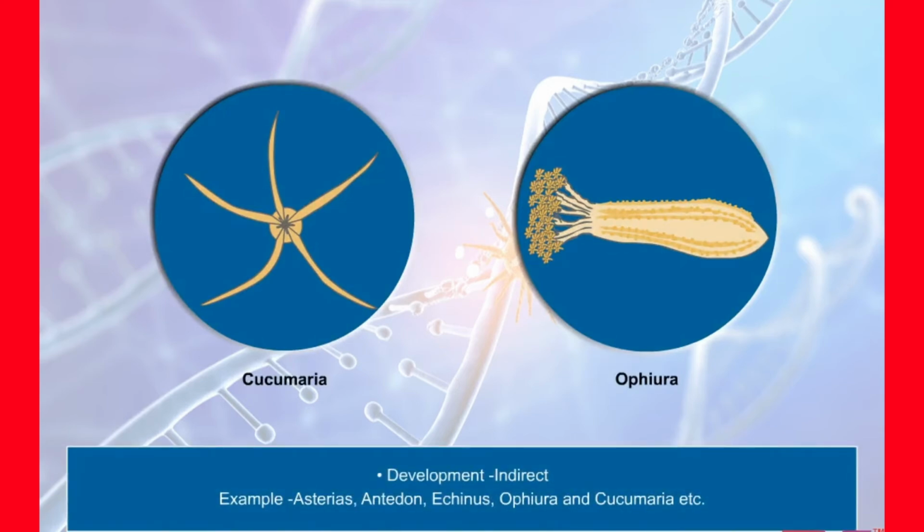Asterias, starfish. Antedon, sea lily. Echinus, sea urchin. Ophiura, brittle star. And Cucumaria, sea cucumber, are some examples of this phylum.